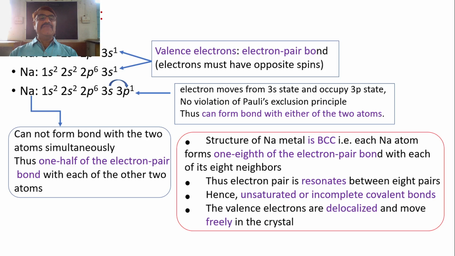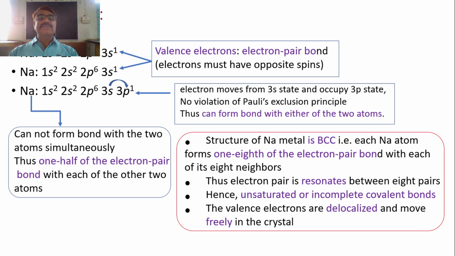Okay. Now what happens when near such a sodium atom, which has a deficiency of 1 electron in its 3s atomic level, okay, a deficiency of 1 valence electron, then 2 sodium atoms share the valence electrons in the 3s orbit, and an electron pair bond is formed. The only condition is that the electrons must have opposite spins. In that case the bond is formed, or there are more chances of formation of a bond.